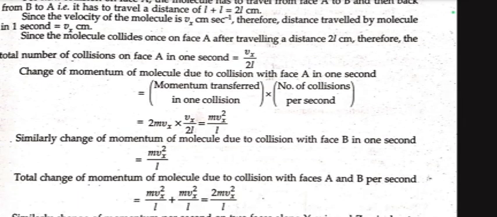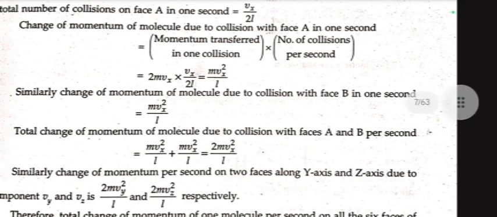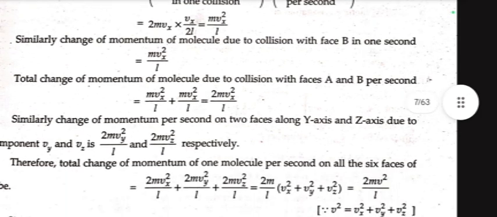Similarly, the change of momentum of the molecule due to collision with face B in 1 second is mv square x upon L. The total change of momentum of the molecule due to collision with faces A and B per second equals 2mv square x upon L. Similarly, the change of momentum per second on the two faces along the y-axis and along the z-axis are 2mv square y upon L and 2mv square z upon L respectively.